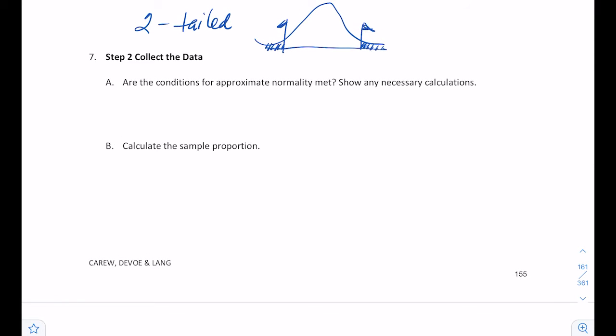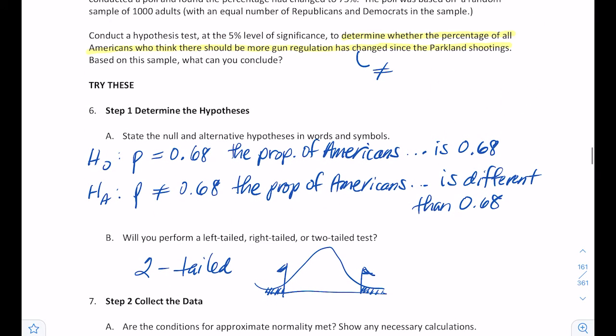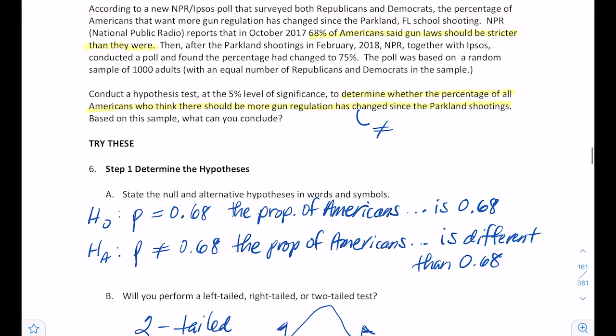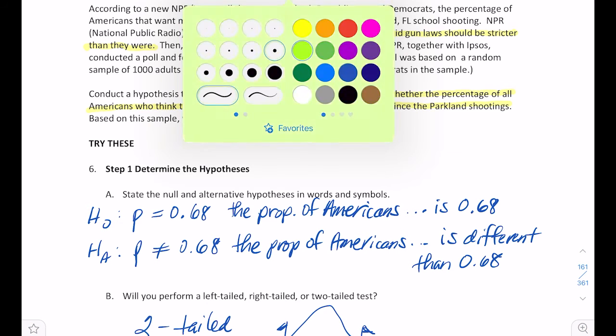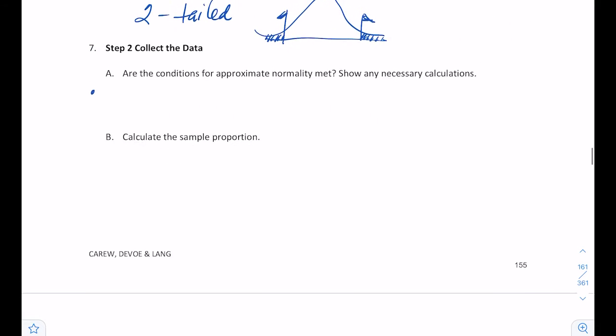Are the conditions for approximate normality met? We need to check our three conditions. First is random. In the problem, it says a random sample of 1,000 adults. So that takes care of the randomness.